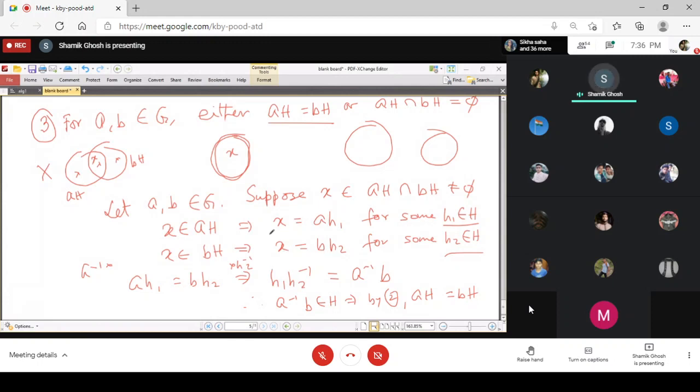Then AH1 equals BH2. So by multiplying on both sides, you get A inverse B is of the form H1 H2 inverse. And H1 is an element of H, sorry, H2 is an element of H, and so H1 H2 inverse is an element of H, because H is a subgroup.